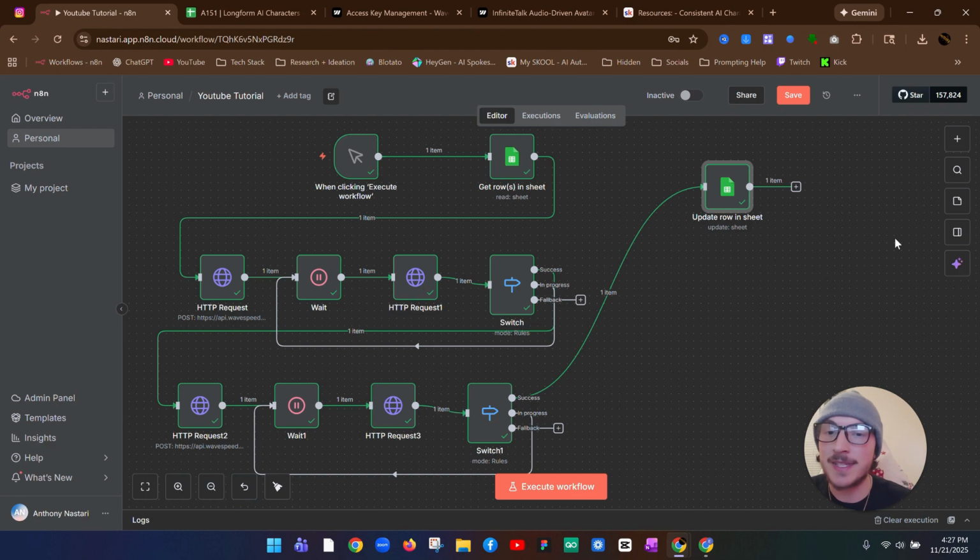So this is what's possible when you dive into AI. You get deep into these n8n workflows, and this isn't even that advanced. You can get way more advanced than this.